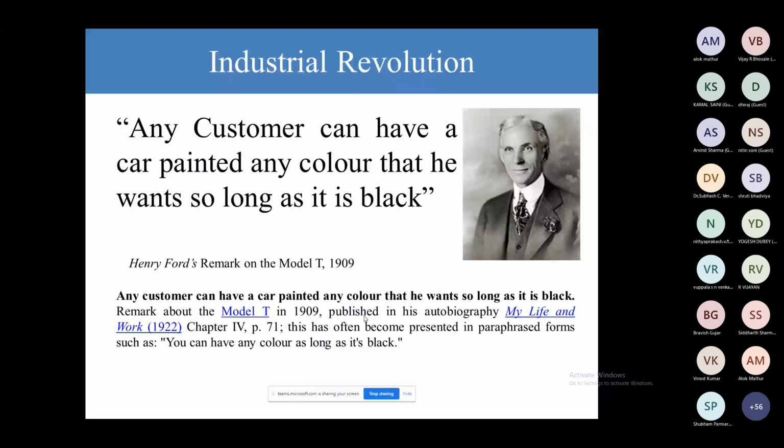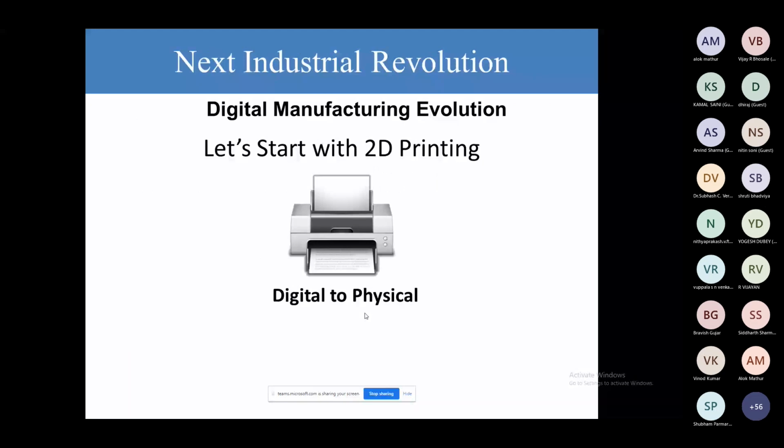Then we come to the third revolution, the digital manufacturing evolution. So let's start with 2D printing. The first concept of going from digital to physical came in 1907. In that year, they tried to develop digital data into a physical form.